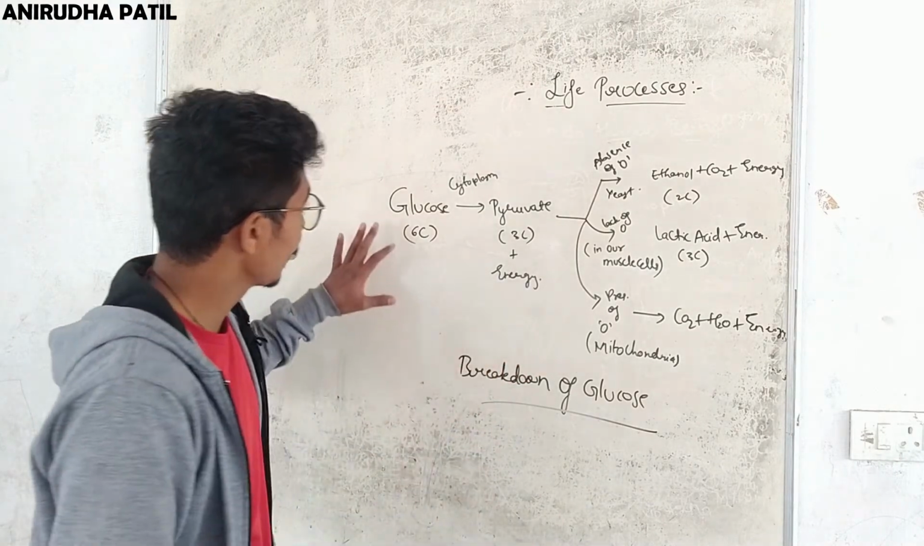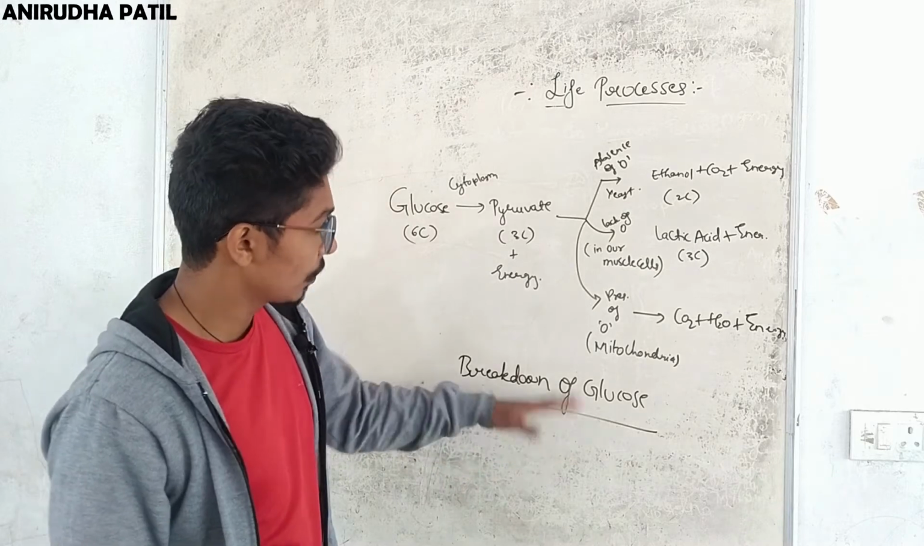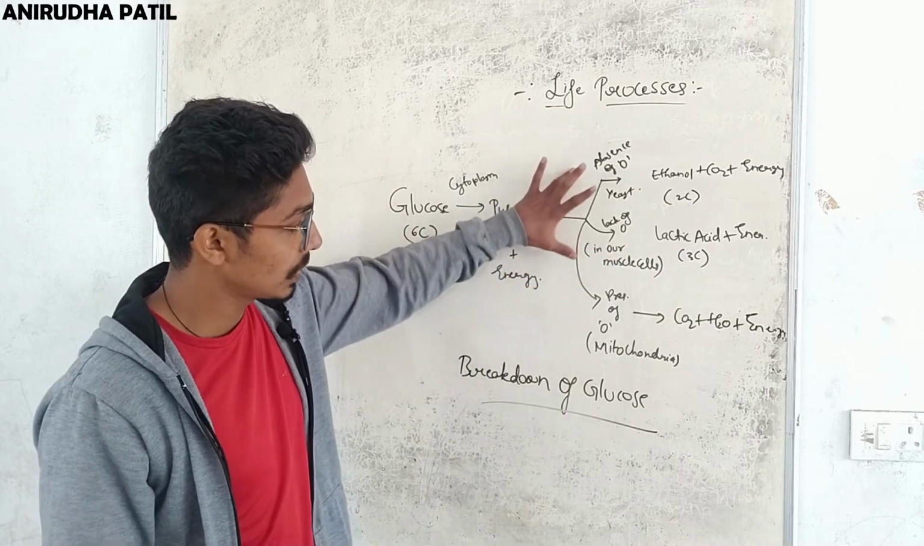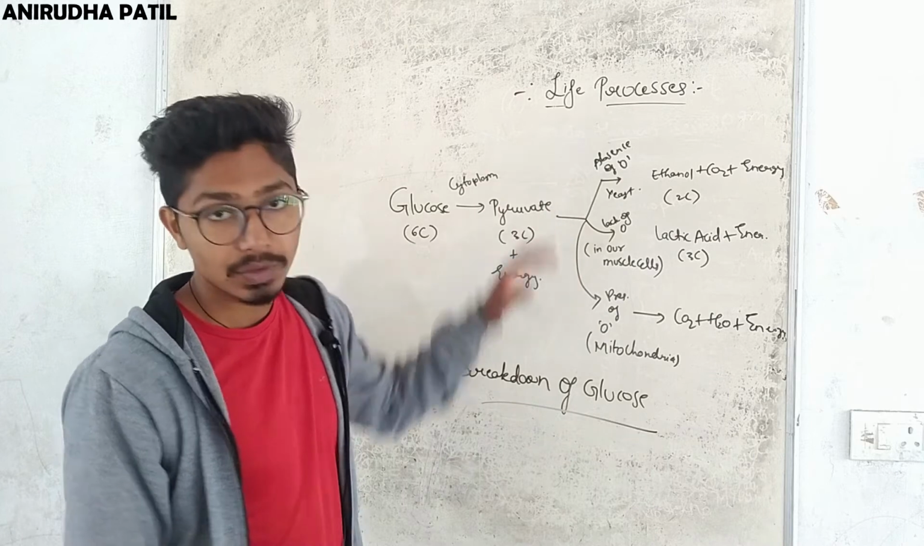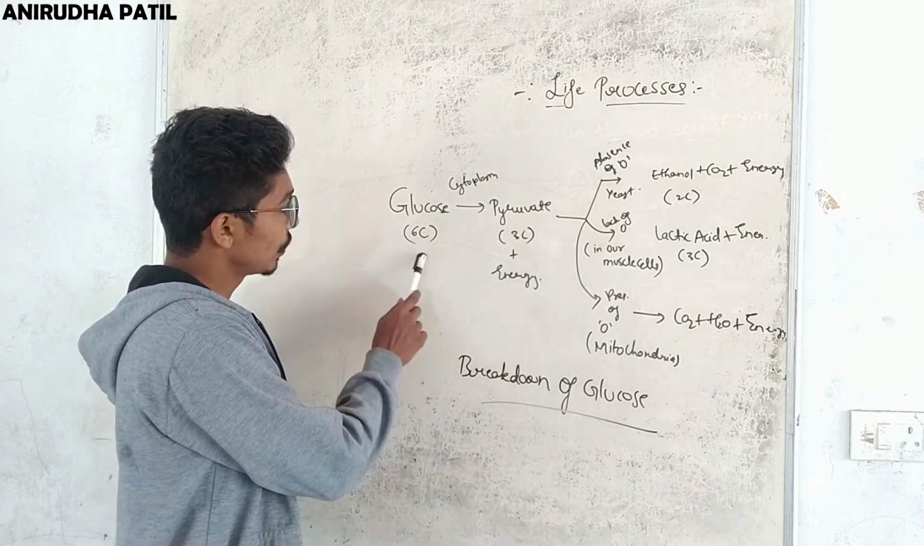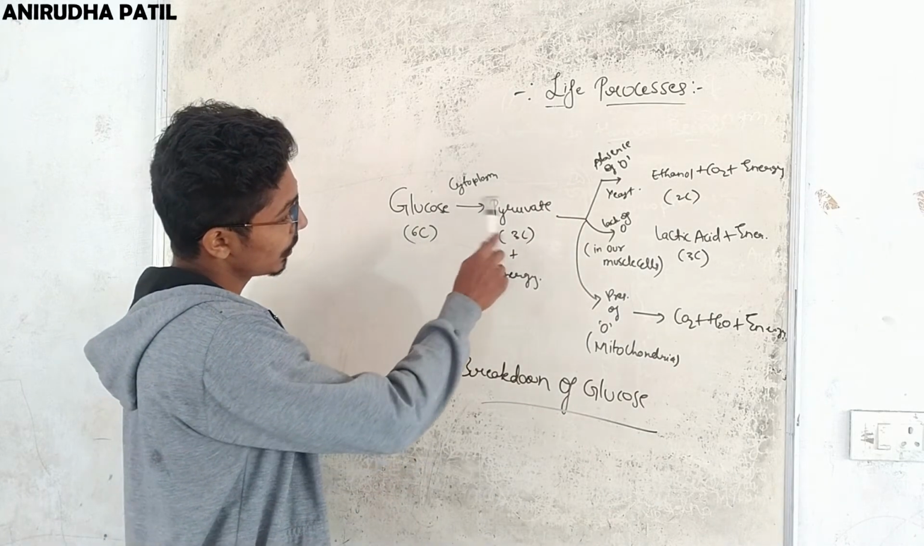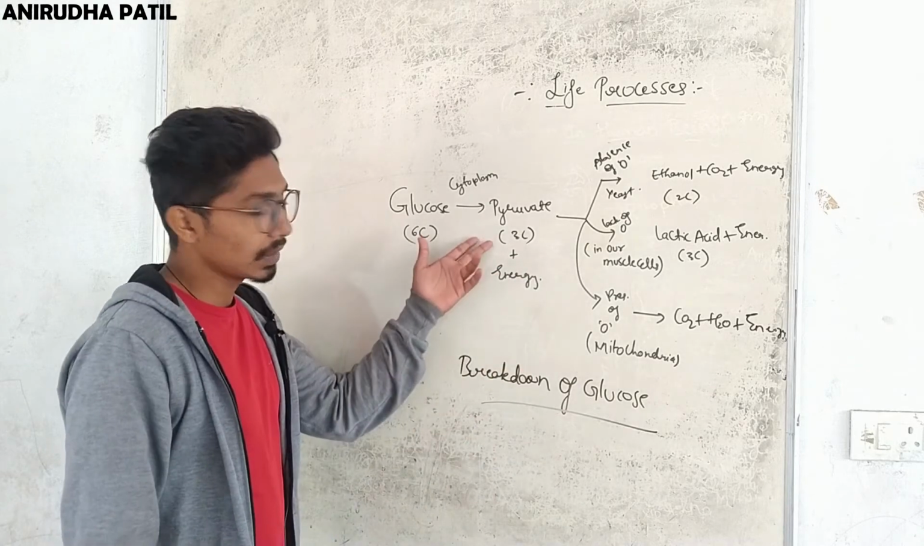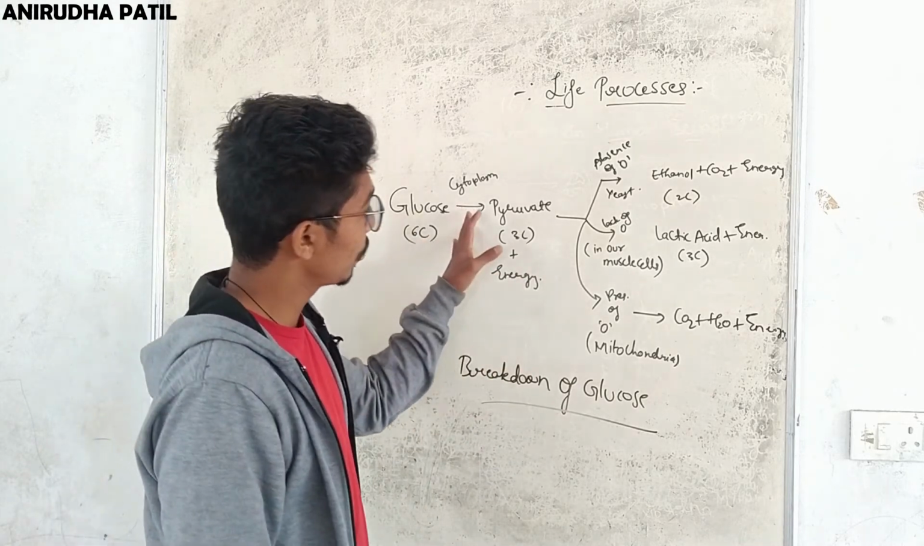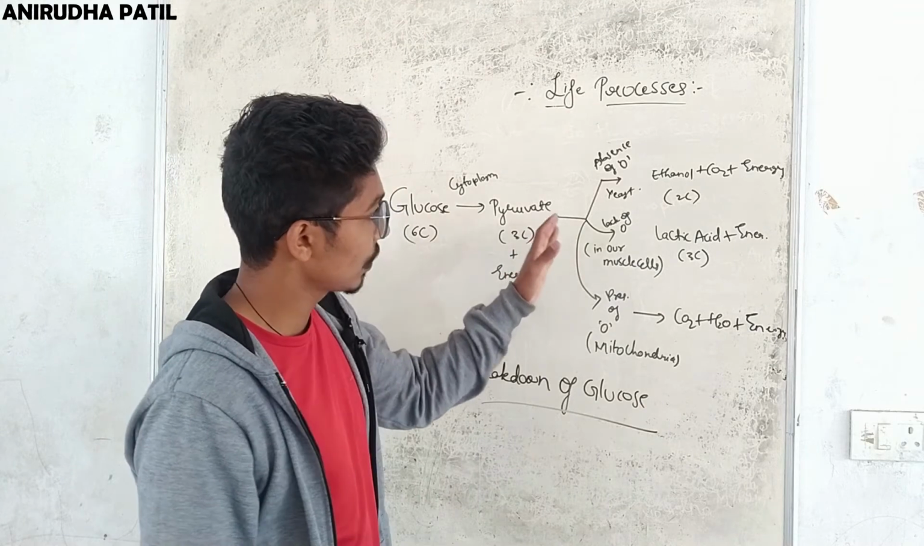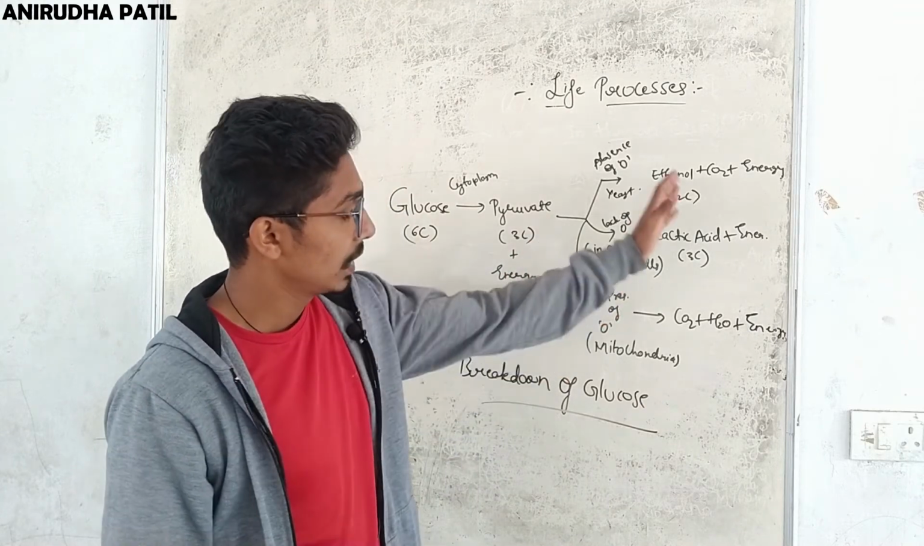Okay, so this is one of the most important questions asked in various exams, and it is always asked. So how is glucose broken down into various components in presence of oxygen, lack of oxygen and absence of oxygen? First, glucose, which contains 6 carbon atoms, is converted to pyruvate, which has 3 carbon atoms, and energy. Now this pyruvate is also converted in presence, absence or lack of oxygen in 3 ways.